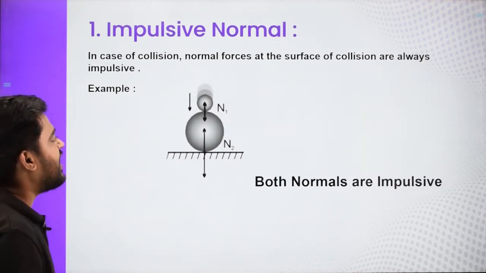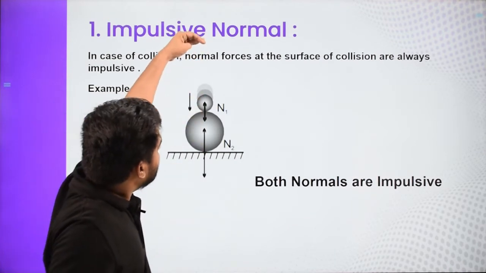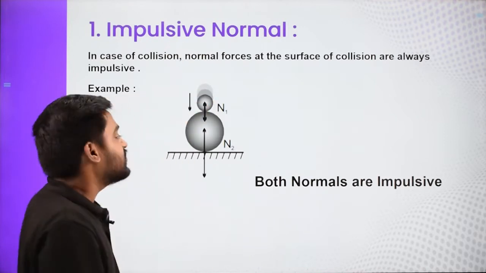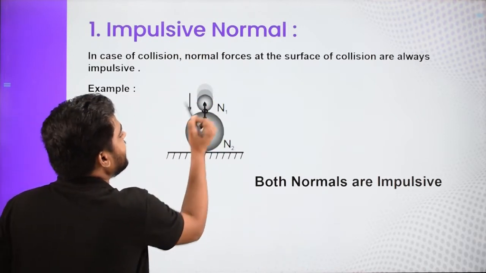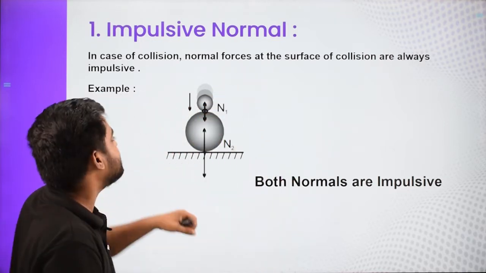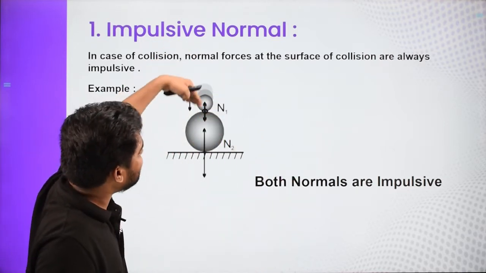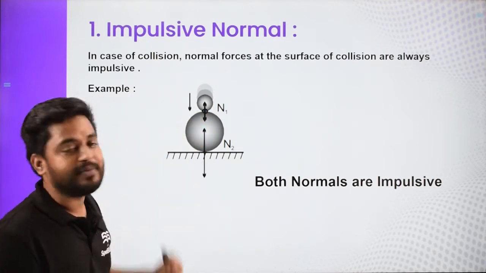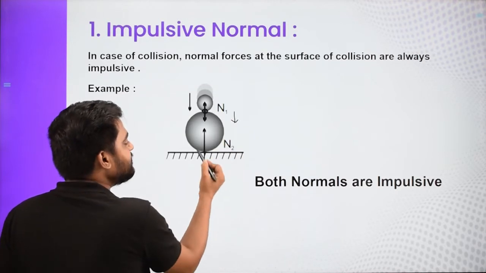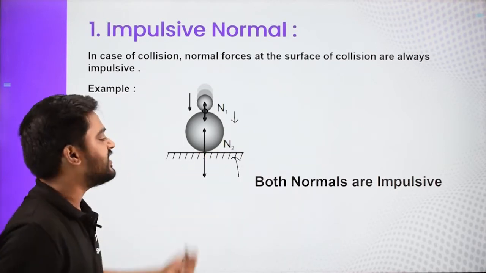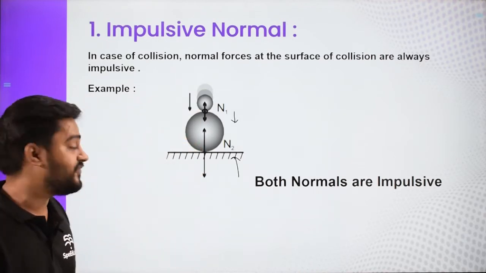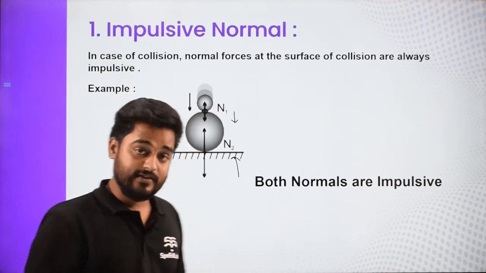One more case, where this block is falling from the top onto the bottom block. When it suddenly falls, the normal contact force acting here is impulsive because it suddenly comes, and this ball will come and suddenly it might jump, right? So this is impulsive, and there is an impulsive force on this, which is balanced by another impulsive force from here. So both the normals acting between these surfaces are impulsive in nature.